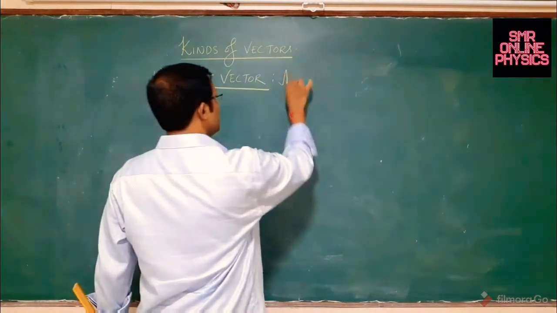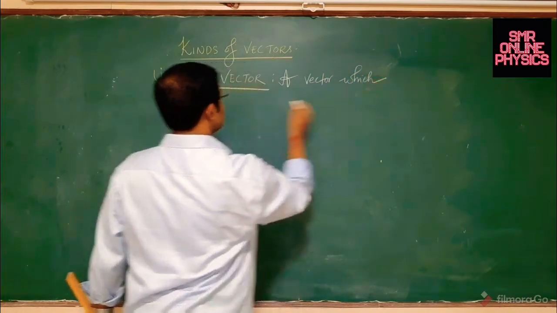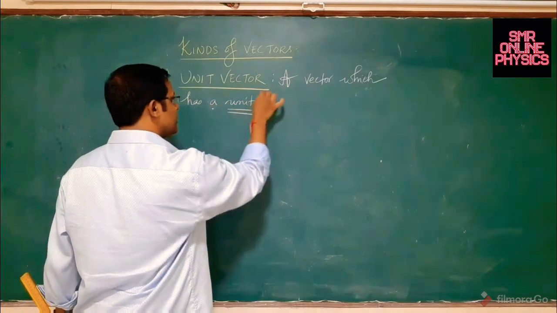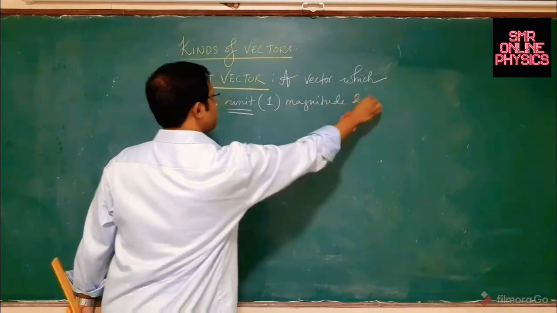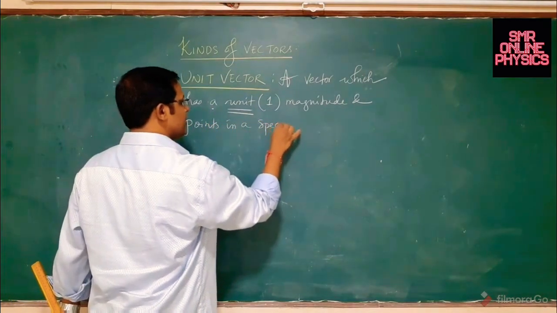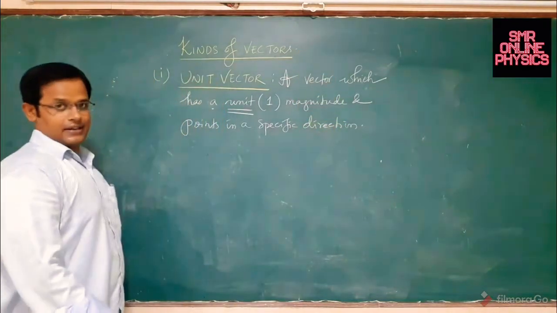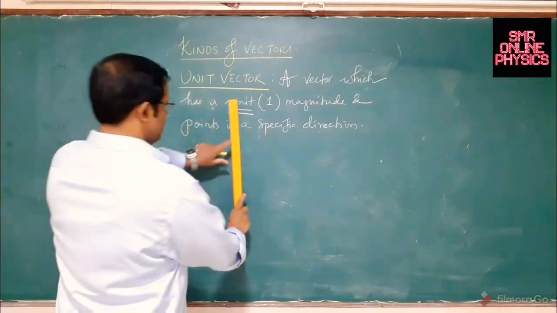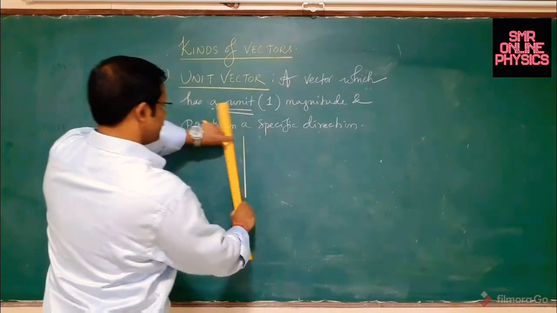Unit vector: a vector which has unit magnitude, unit magnitude meaning exactly 1, and points in a specific direction is called a unit vector. Magnitude 1 and points in a specific direction. For example, the most important unit vectors, which will be used again and again, and how important they are, let us quickly see.